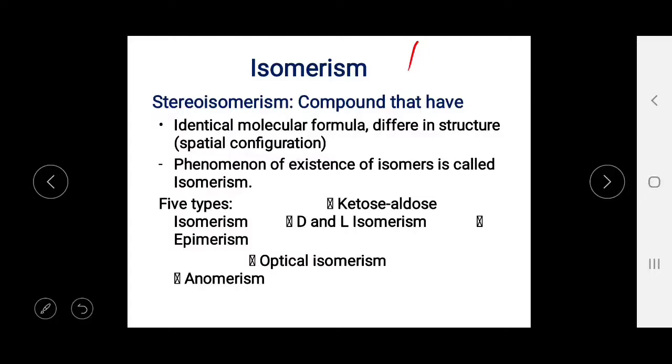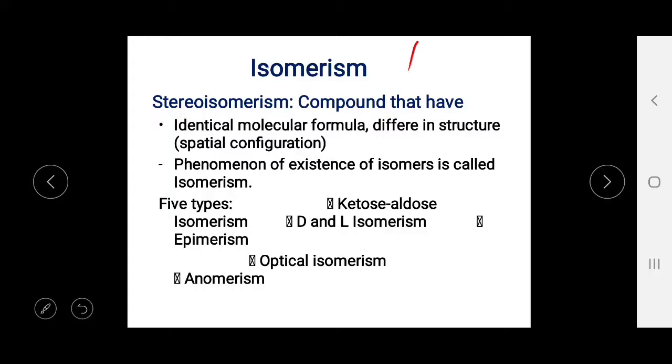Now we will discuss isomerism. Now what is isomerism? They are compounds that have the identical molecular formula but are different in structure, so they are called stereoisomers. And here are the 5 types of isomerism. First one is ketose-aldose isomerism, second is dextrorotatory and levorotatory isomerism, then epimerism, then fourth is optical isomerism, and last one is anomerism.